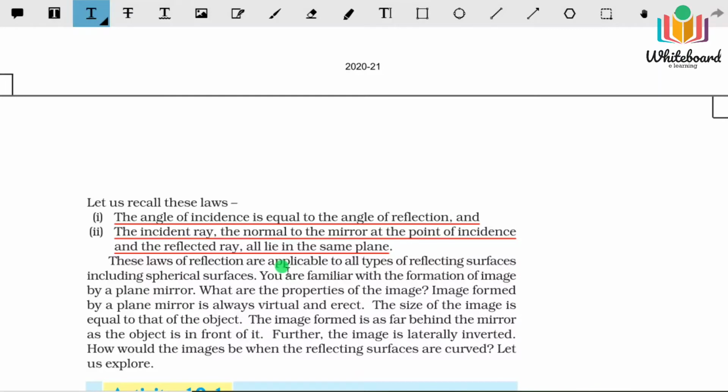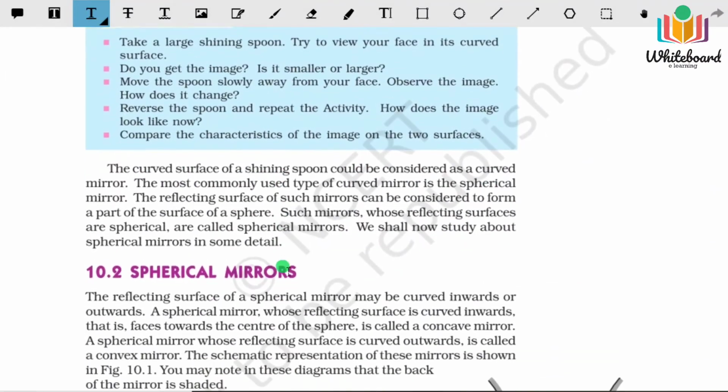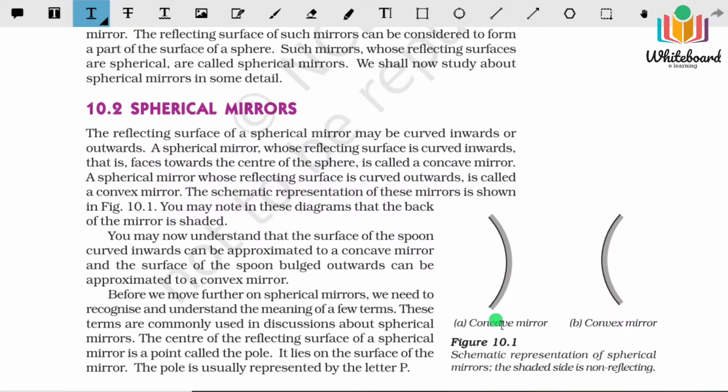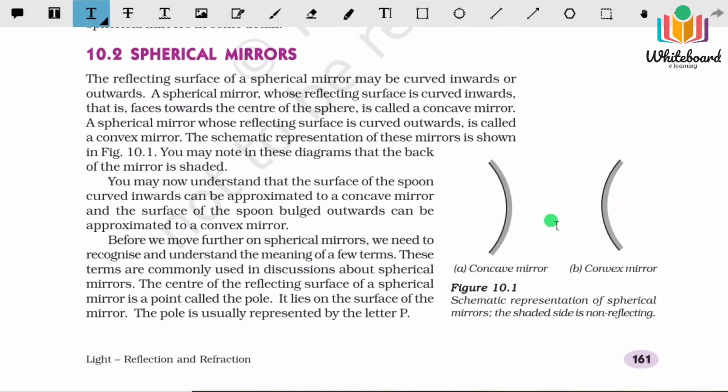And we'll talk about the spherical mirror here. You can see here the figure. This is a spherical mirror and a spoon. If you just take one spoon from your home, you can see that the outer surface of the spoon behaves as a convex mirror and the inner surface of the spoon behaves as a concave mirror. So actually spherical mirrors are of two kinds.